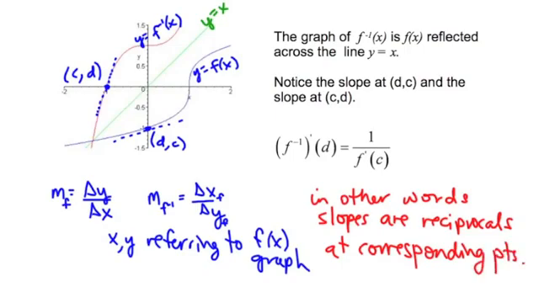So let's go up here and just give an example. Let's say this function has slope, let's say, of 1/2. Then if that's the case, then the slope of the inverse function is going to be 2 over 1. So notice that they're both positive. It's not the negative reciprocal. We're not saying that they're perpendicular to each other. We're simply saying that because we swap the x's for the y's and vice versa, going from the original curve to the inverse curve, the slopes, therefore, are going to be reciprocals of one another.